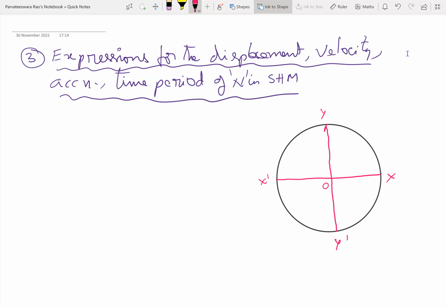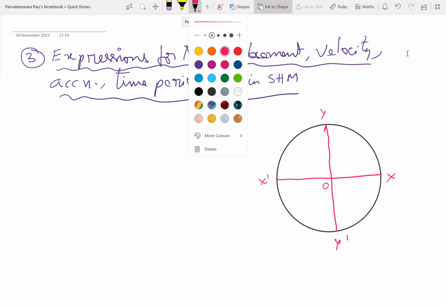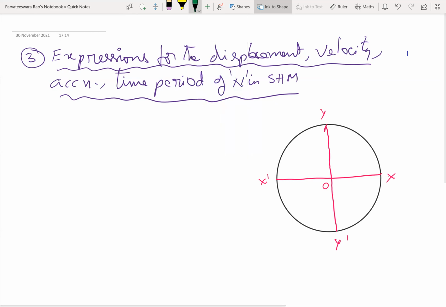And yesterday we assumed that the particle is starting from X. But always the particle need not start from X only. It can start its periodic motion somewhere at a point P naught. P naught means the position of the particle on the reference circle at t equal to 0.